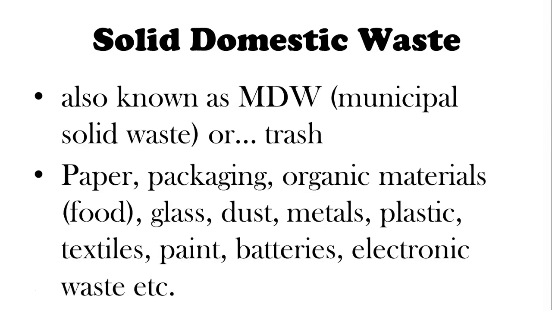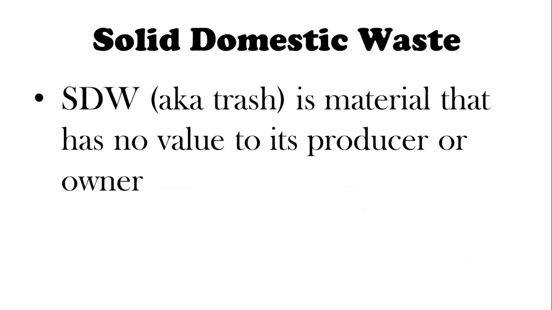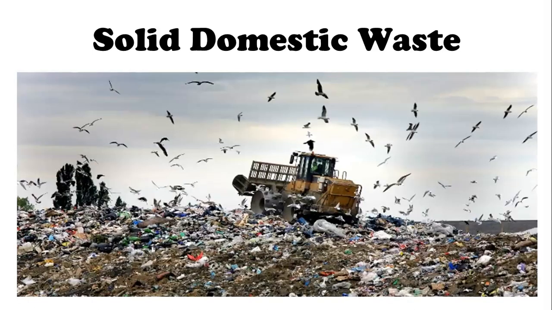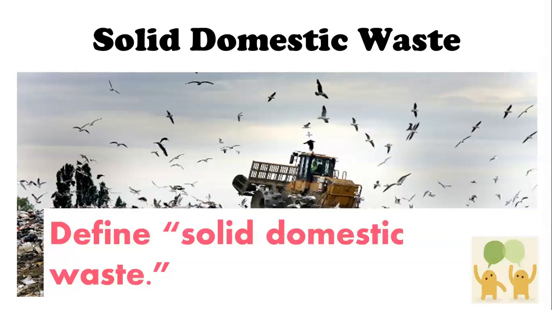It includes all these different things that we see here. Make sure you get the ones filled in on your paper there. Paper, packaging, and food, but it also includes stuff such as glass, paint, batteries, and electronic waste. Technically, something would be considered SDW or MDW, also known as trash, when that material has no value to the person that owns it or to the person that made it. So let's make sure that we are able to define solid domestic waste.